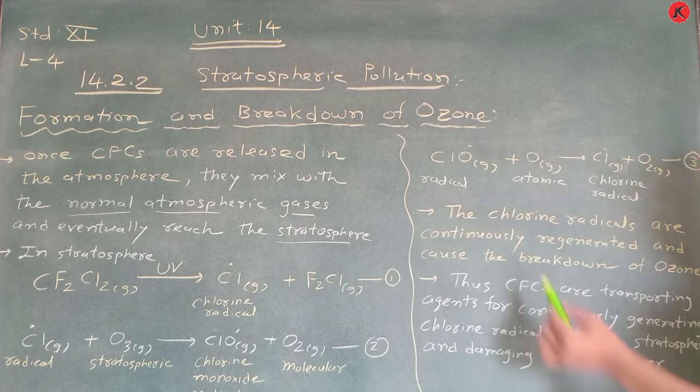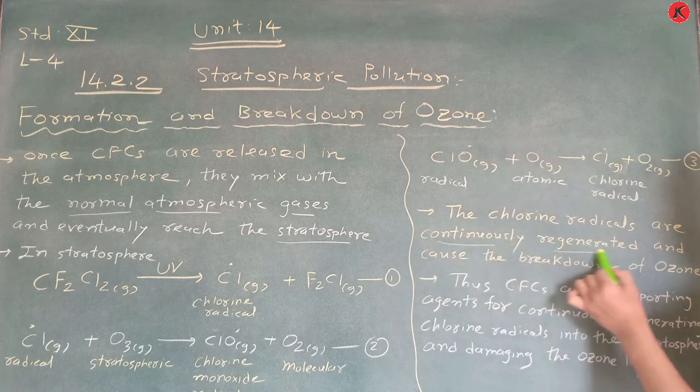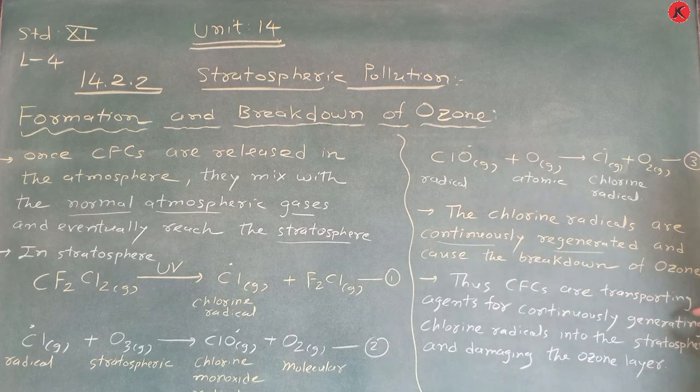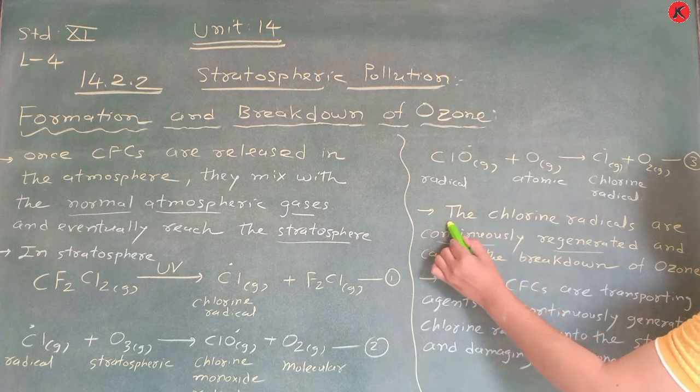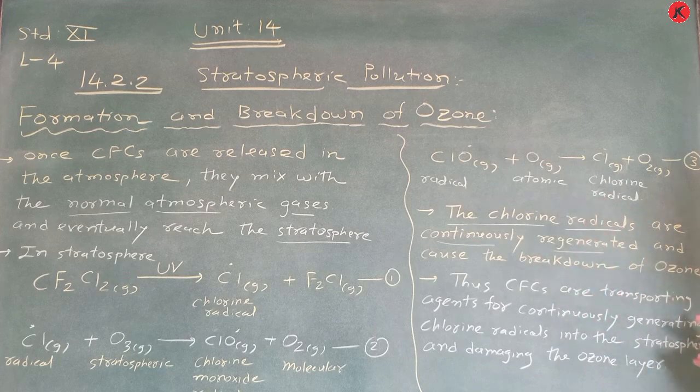So the chlorine radicals are continuously regenerated and cause the breakdown of the ozone layer. This is a very important sentence. Tick mark on this: the chlorine radicals are continuously regenerated and cause the breakdown of the ozone layer.